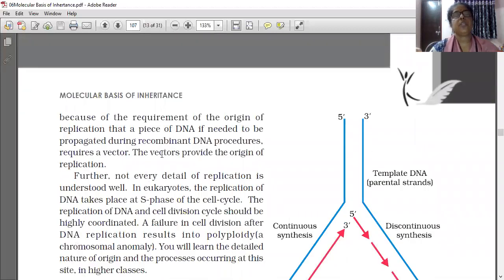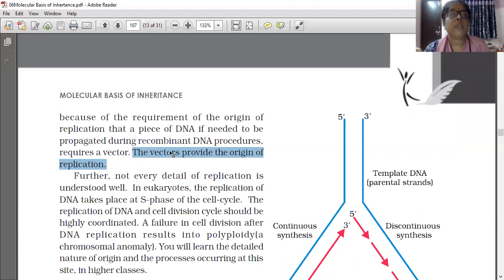It is because of the requirement of the origin of replication that a piece of DNA, if it needs to be propagated during recombinant DNA procedures, requires a vector. A helping agency is needed. So the vectors provide the origin of replication.